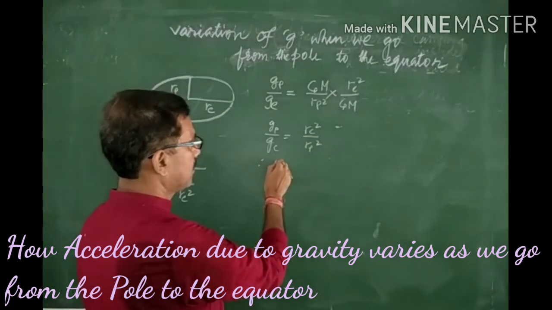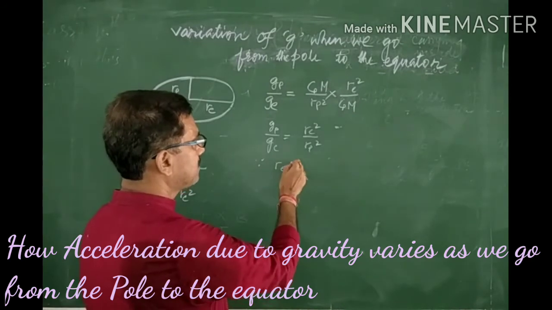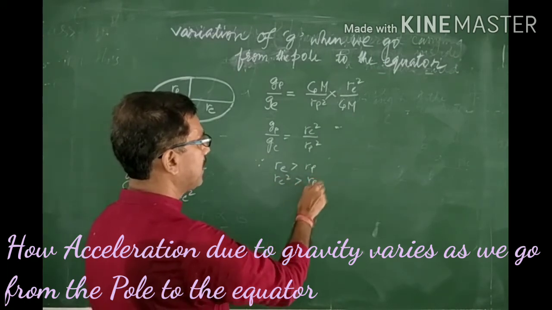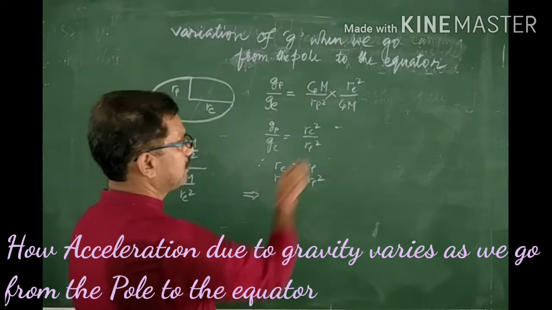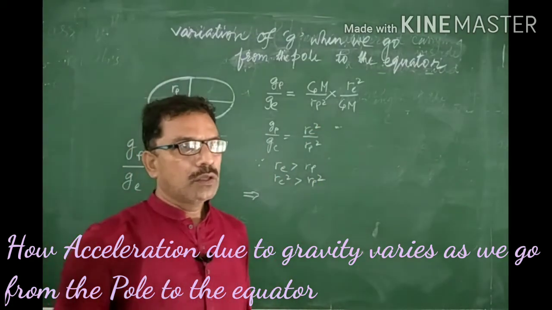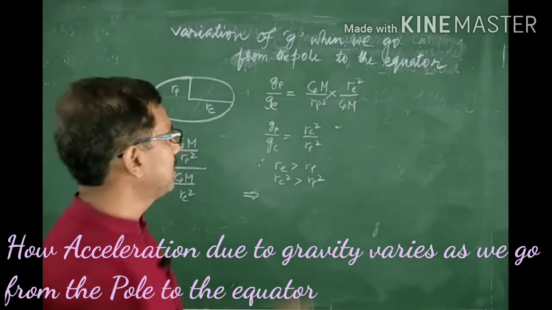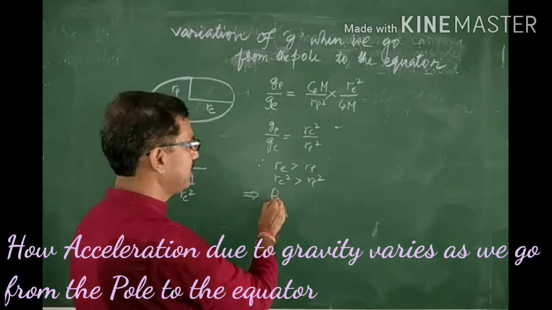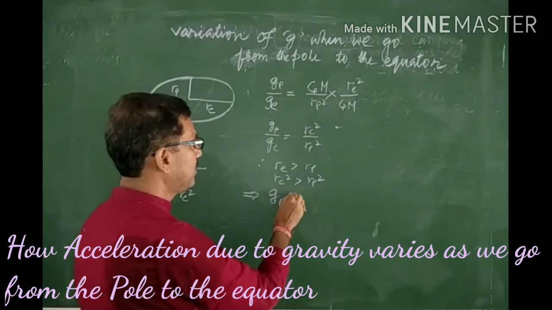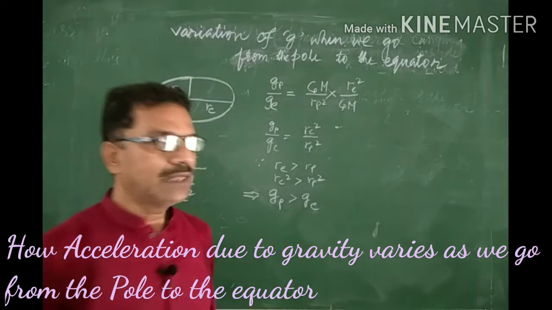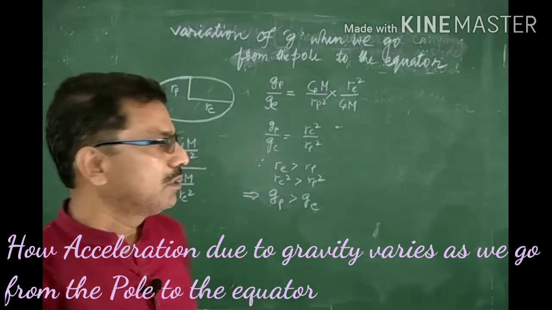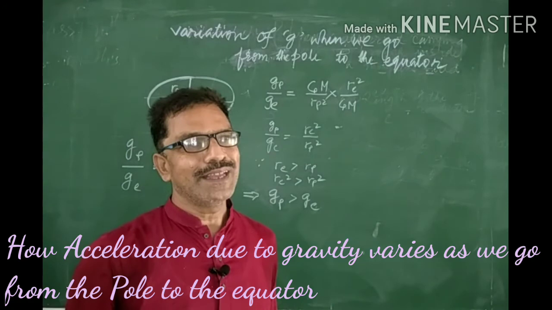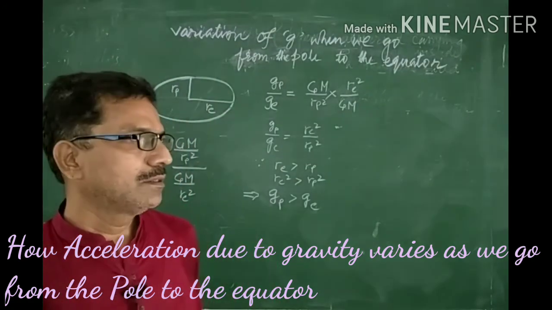Since Re is greater than Rp, Re square will also be greater than Rp square. That means if numerator is greater and denominator is less, here also numerator will be greater and denominator will be less. That means Gp will be greater than Ge. That means the acceleration due to gravity at poles is greater than acceleration due to gravity at equator, because the polar radius is less than equatorial radius.